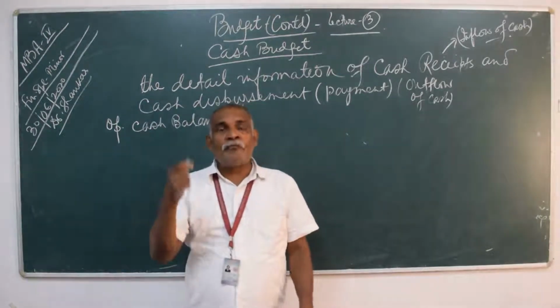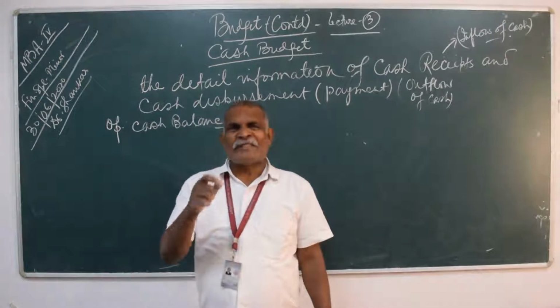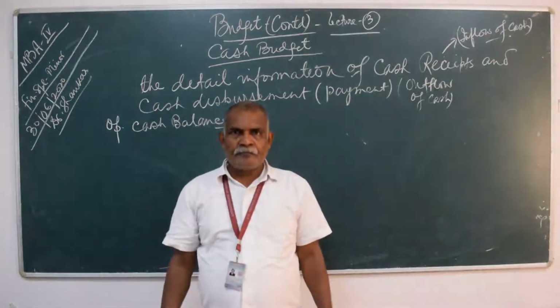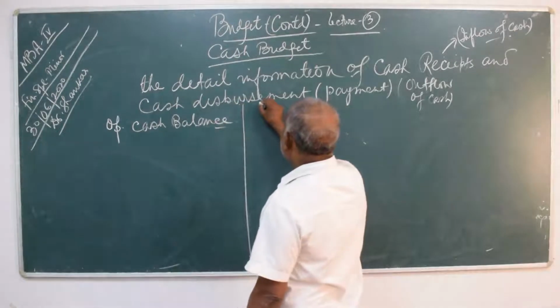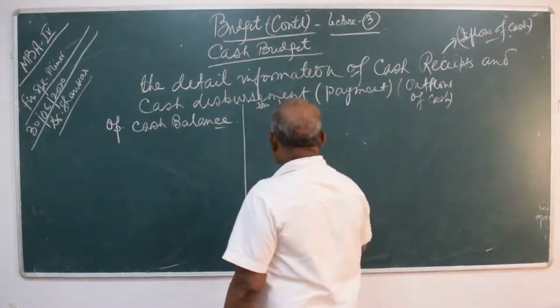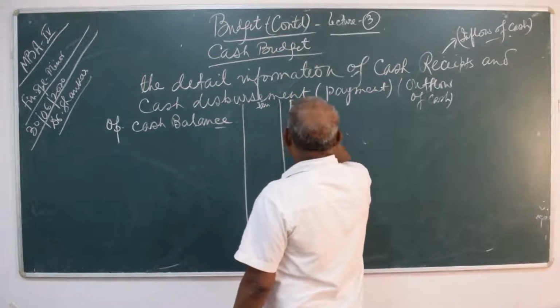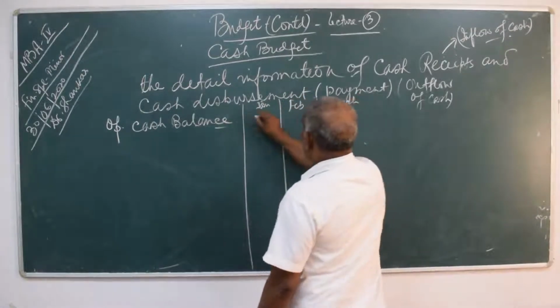Just as when you go somewhere, in the wallet you always keep a minimum cash balance. Suppose we prepare this cash budget for January, February, March, a 3 months budget.